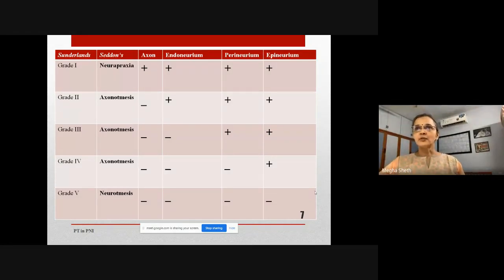injury. So grade 1, neurapraxia, everything is present. No anatomical disruption is taking place. And in grade 5, you have disruption of all the axon and all the coverings. And in between, you have the other grades. That takes us to assessment. Next slide.